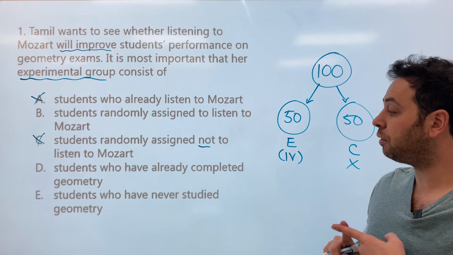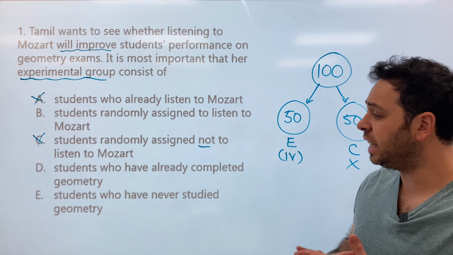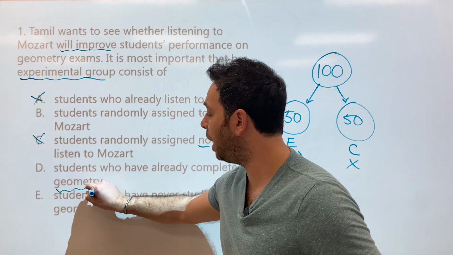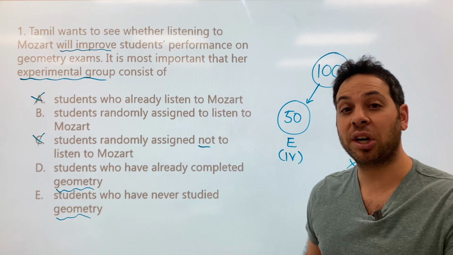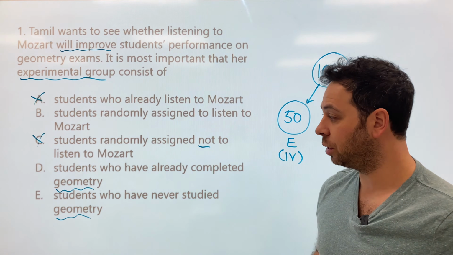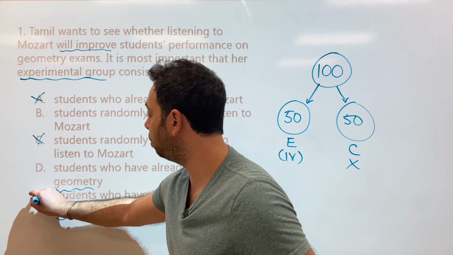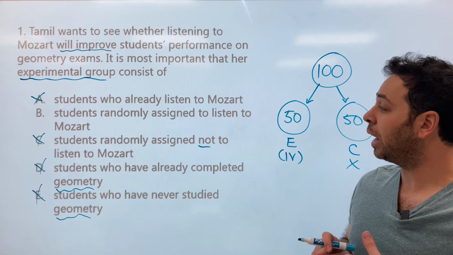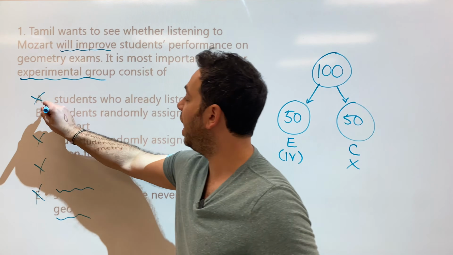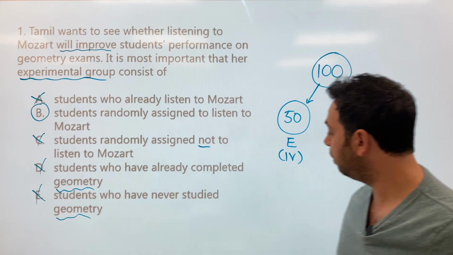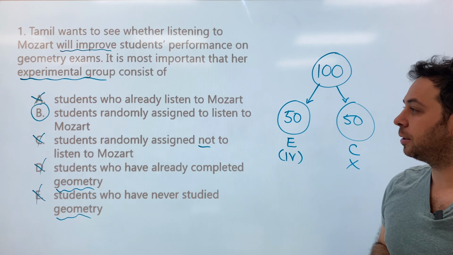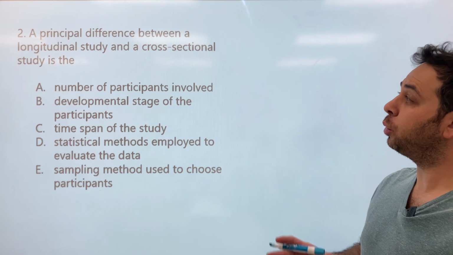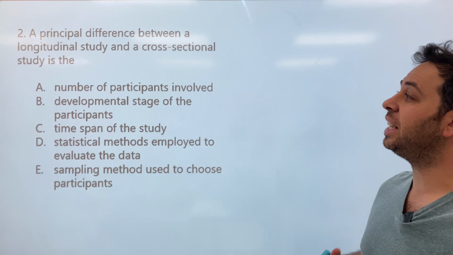D, students who have already completed geometry. And E, students who have never studied geometry. Well, geometry is our dependent variable, right? We want to know if Mozart impacts our geometry scores. So that has nothing to do with our experimental group. That can't be right. That can't be right. Which leaves B, students randomly assigned to listen to Mozart. And that is our answer. What is our independent variable? Listening to Mozart.